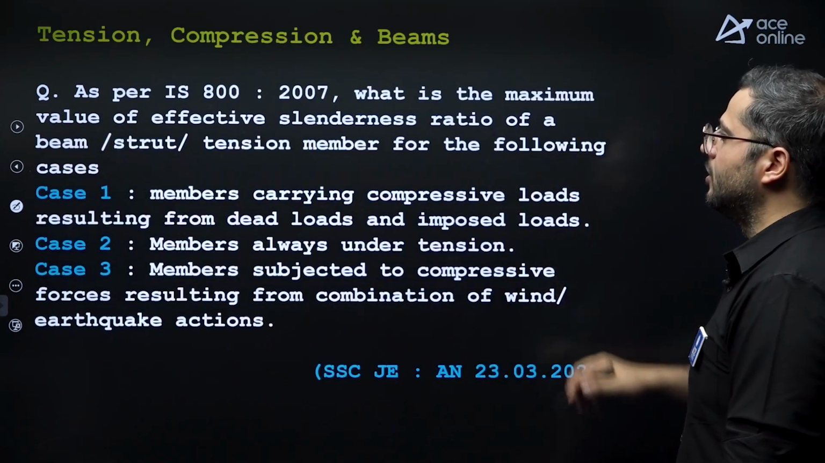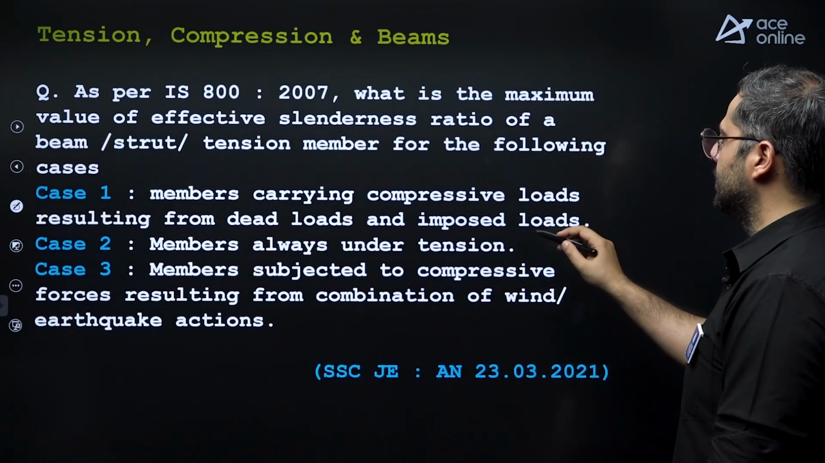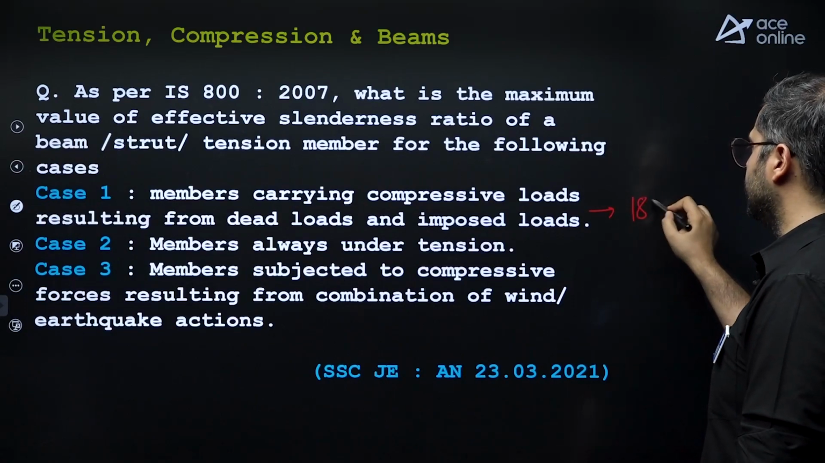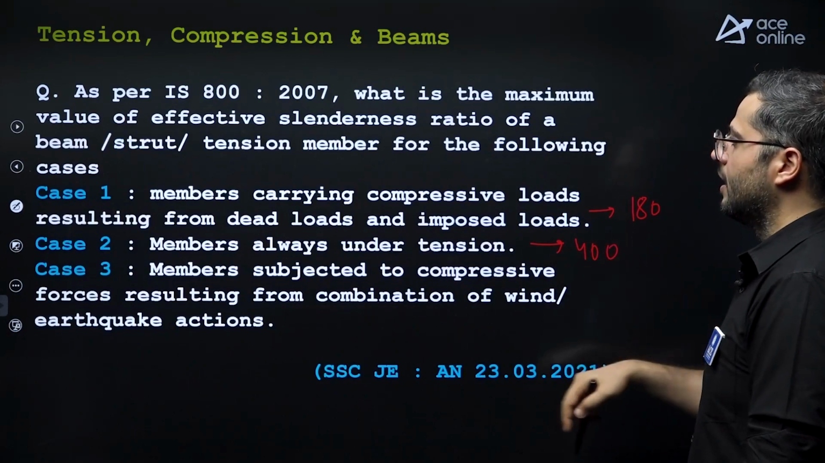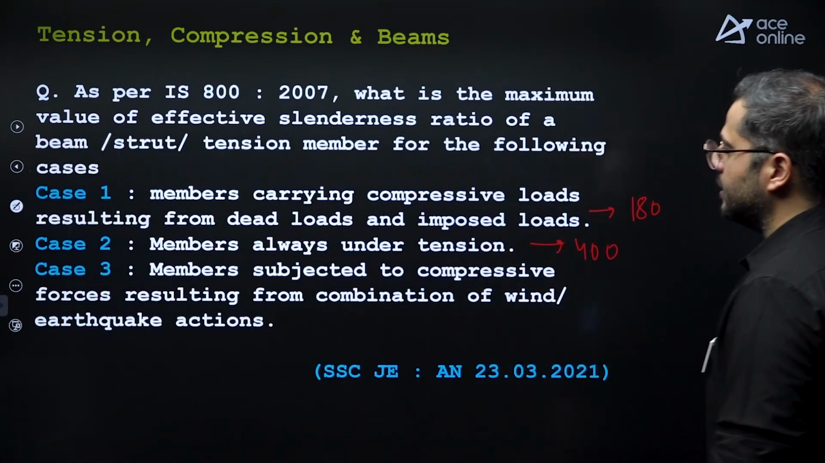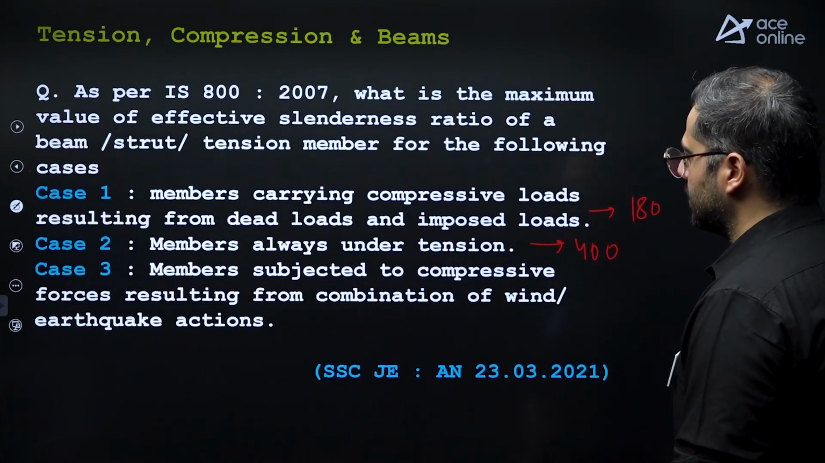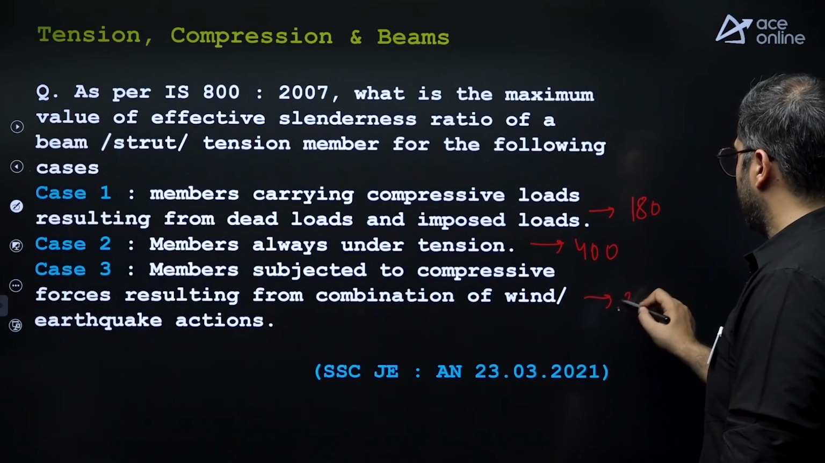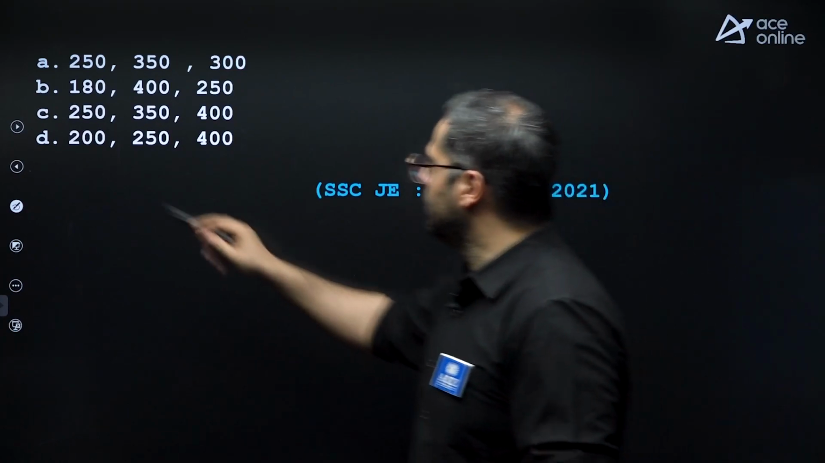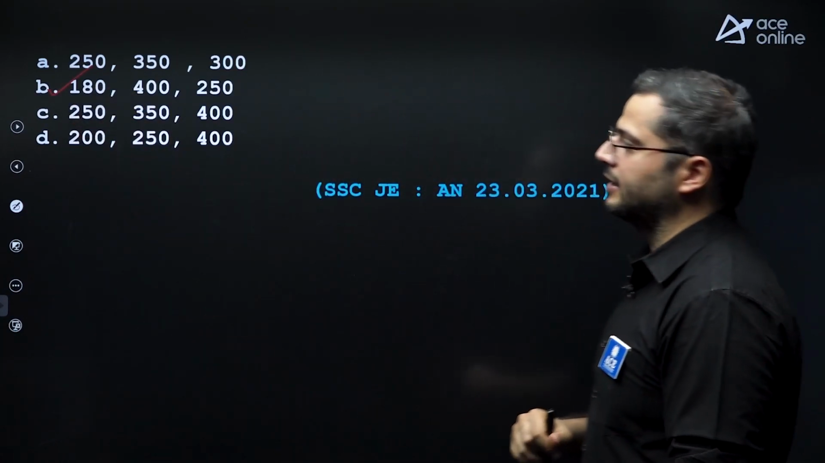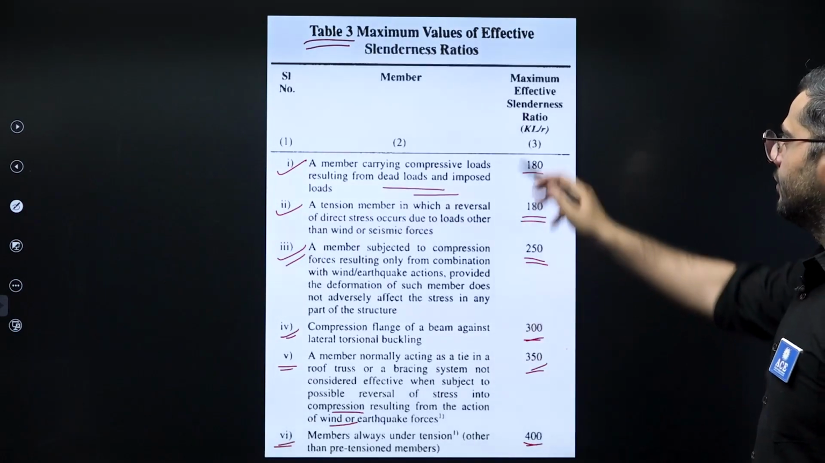Member carrying compressive loads resulting from dead and imposed loads, this is a 180 value. Members always under tension, this is 400. And members subjected to compressive loads resulting from combination of wind or earthquake, this is 250. So 180, 400 and 250. Option B is correct. This is again from Table 3.